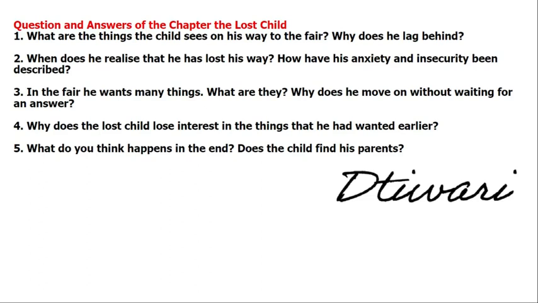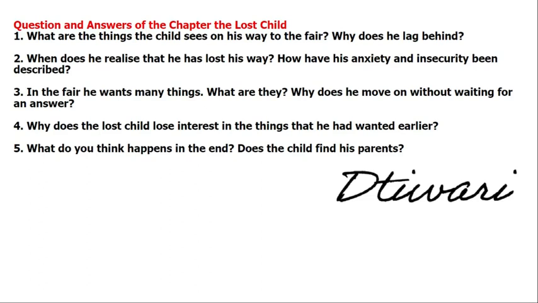So when he demands that he wants to ride in this swing, he finds that there is no response from his parents. So he understands, he realizes that he has lost his parents.